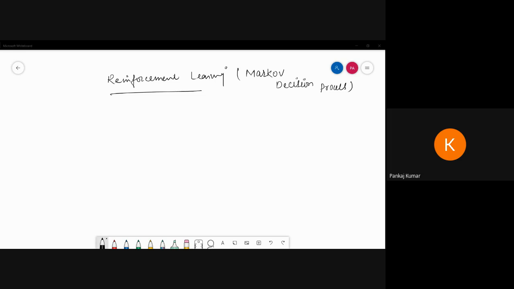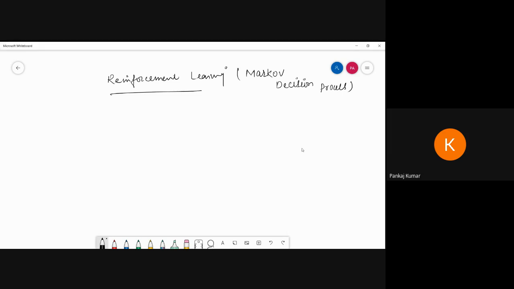Yes or no? You must have studied this algorithm, Markov learning, sorry, reinforcement learning. Please reply. Now see what happened. This is a type of machine learning. It allows the machine and software agent to automatically determine the ideal behavior within a specific context in order to maximize the performance. So what actually do we have to do?